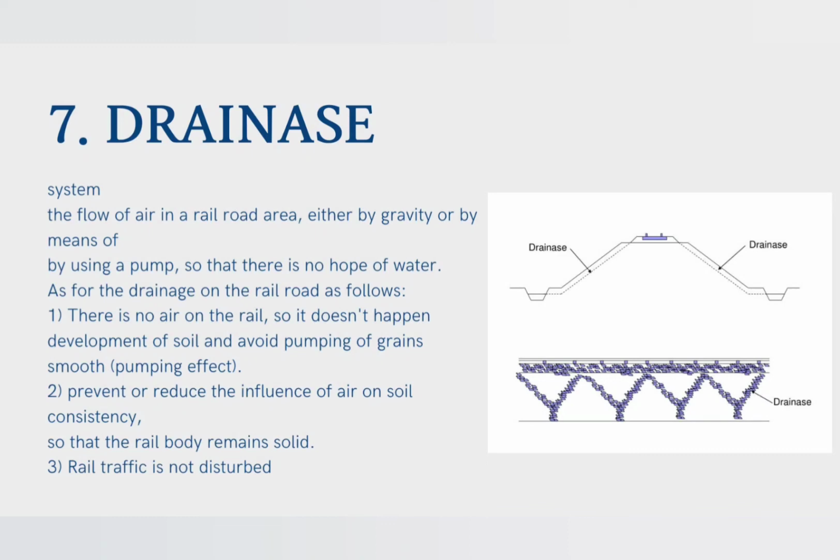As for the functions of drainage on the railroad, as follows. First, there is no water on the rail. 2. Prevent or reduce the influence of water on soil consistency. 3. Rail traffic is not disturbed.